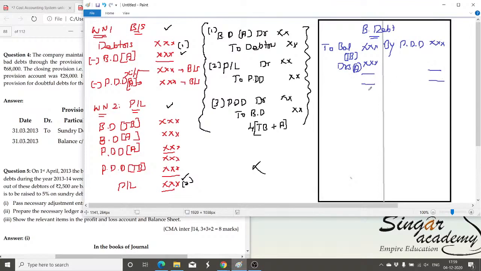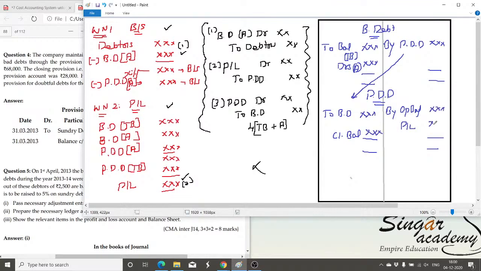We don't have any balances in the bad debt. And we need to now open the PDD account. PDD is a provision, an item with a credit balance. We start the credit balance here, opening balance, and here the closing balance. To the extent of the amount created, it is debited and credited, and this money is used for adjusting the bad debt. So here, bad debt. Is it okay? Clear? I'll just mark down all the values.